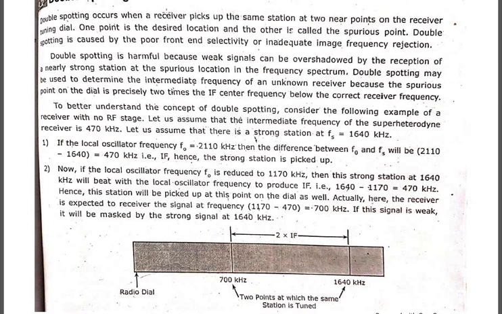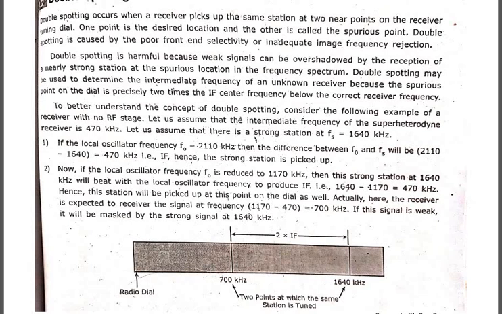So double spotting occurs when the receiver picks up the same station at two near points on the receiver tuning dial. One is desired and the other is undesired, and this is caused by poor selectivity of your front end. Even with good selectivity, sometimes the image is not properly rejected, and due to that also double spotting occurs. So double spotting is very harmful because weak signals can be overshadowed by the reception of a nearly strong station at a suppressed location in the frequency spectrum.